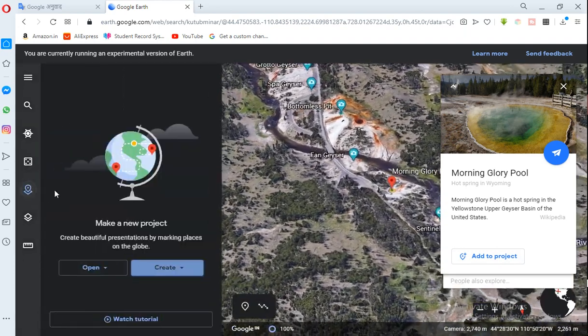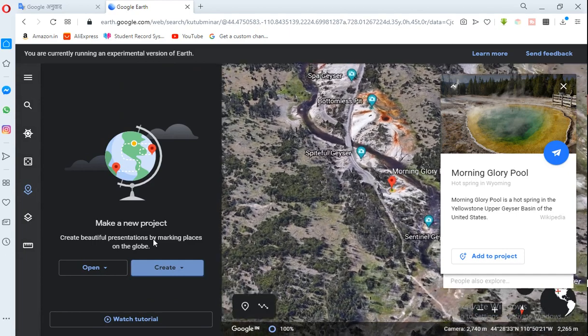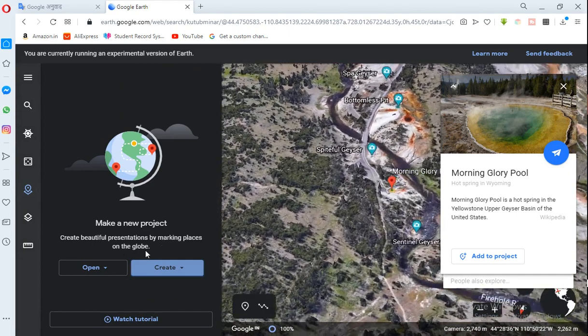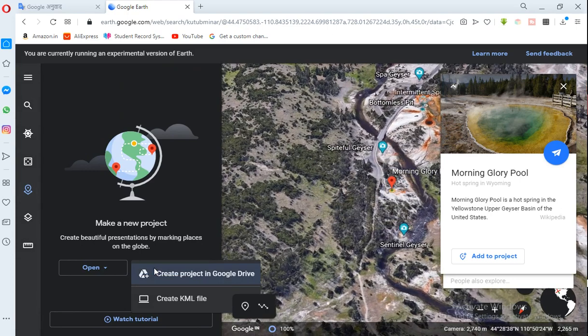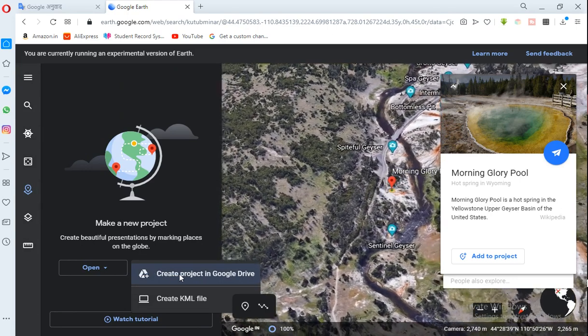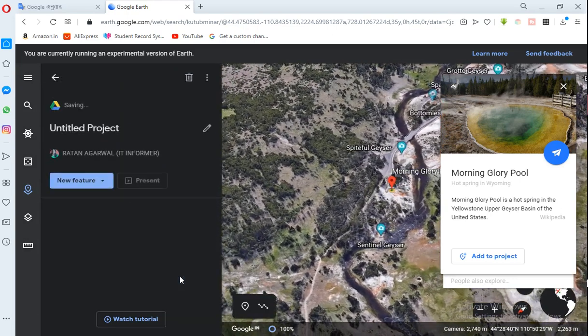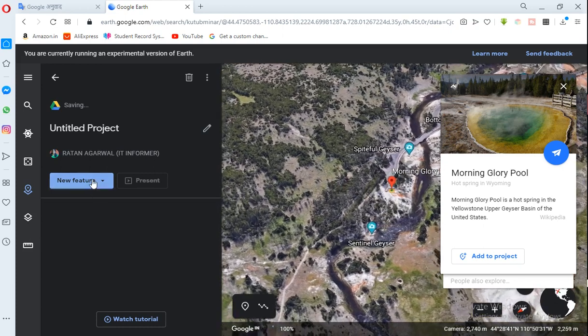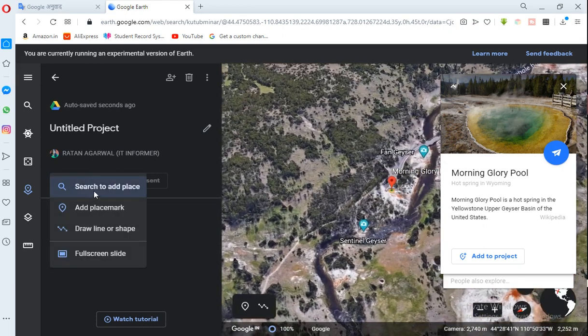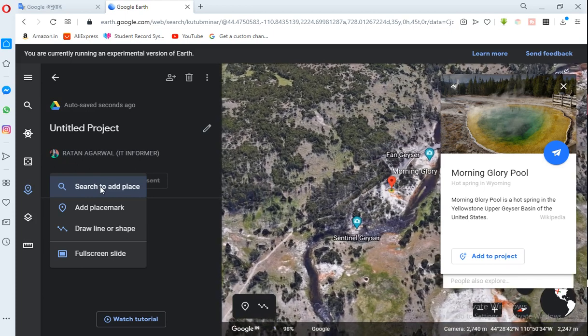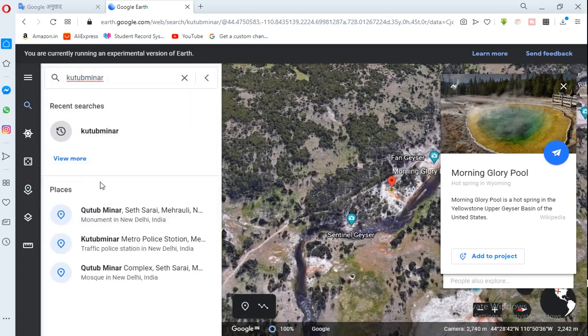Then make a new project, create a beautiful presentation by placing places on the globe. Now create it. Create project in Google Drive. Create it in Google Drive. This is a new feature. Search to add place.